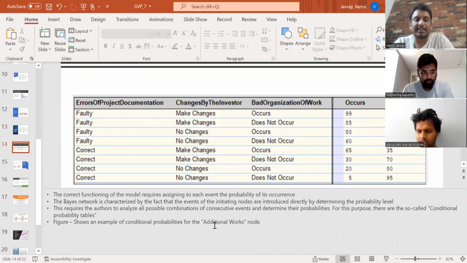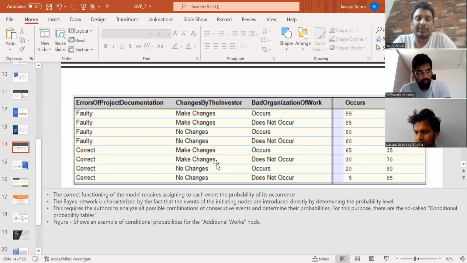The Bayes network is characterized by the fact that the events of the initiating nodes are introduced directly by determining the probability level. This requires the authors to analyze all possible combinations of consecutive events and determine their probabilities. For this purpose, there is a conditional probability table. This table shows how we will divide the bad work organization of work, the event that occurs and the event that does not occur. This is the table.